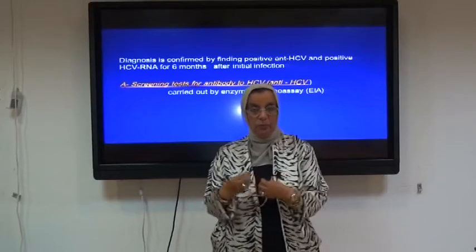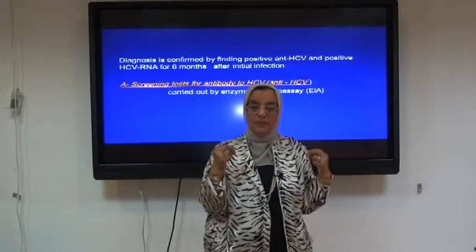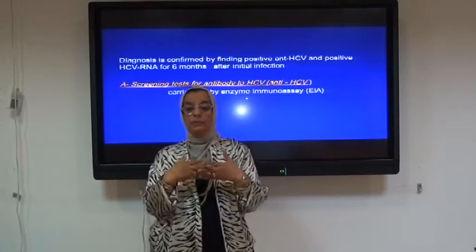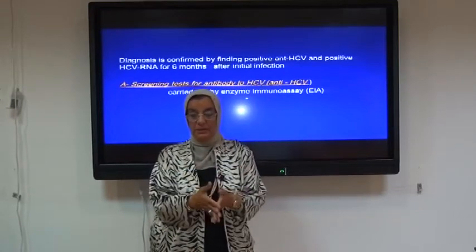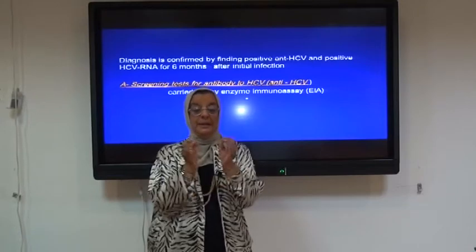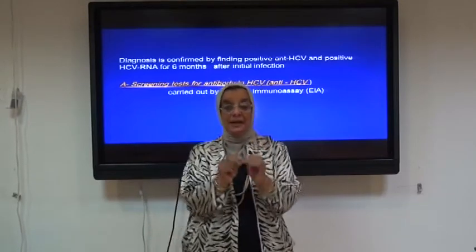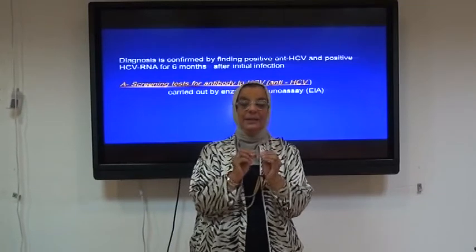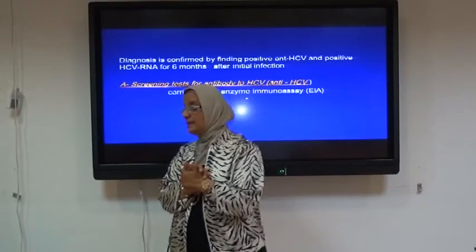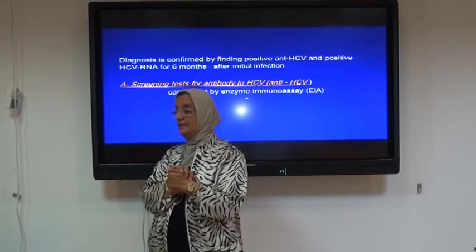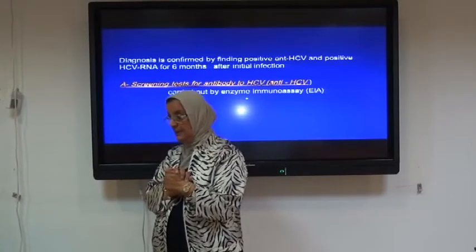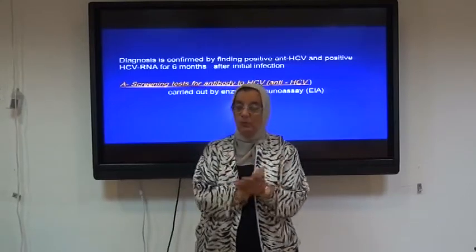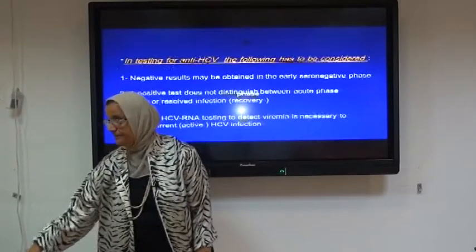Because, as you all know, the ELISA technique, or the detection of the antibody by the enzyme-linked immunosorbent assay, has a certain percent of false positives and false negatives. But of course, the polymerase chain reaction, or the hepatitis C virus RNA detection in the blood, is the method of choice and it is highly specific and highly diagnostic. Screening test for antibodies to hepatitis C virus, anti-hepatitis C virus, is carried out by the enzyme immunoassay. Just for screening, I will do the ELISA technique.